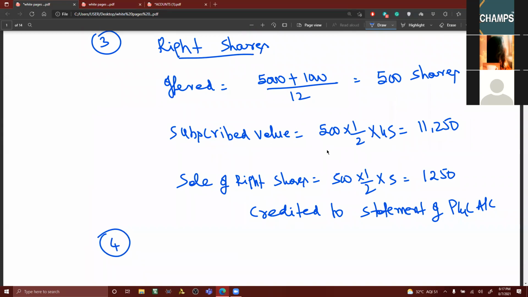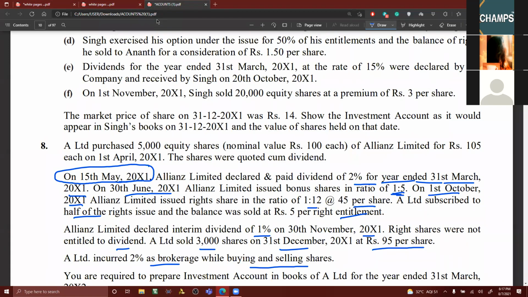Next, fourth point. Any information about sale of shares? A Limited sold 3,000 shares on 31st December.